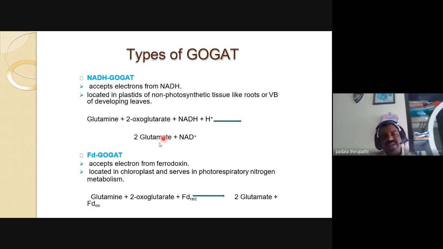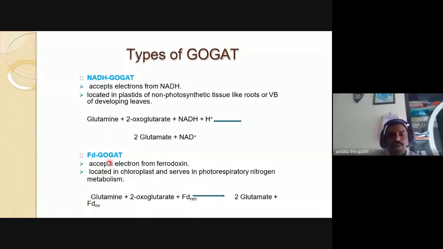Then FD GOGAT, ferredoxin GOGAT. Here the electrons come from ferredoxin. So this is in the reduction state, and whenever it accepts electrons from ferredoxin, the FD is oxidized. It is located in the chloroplast.